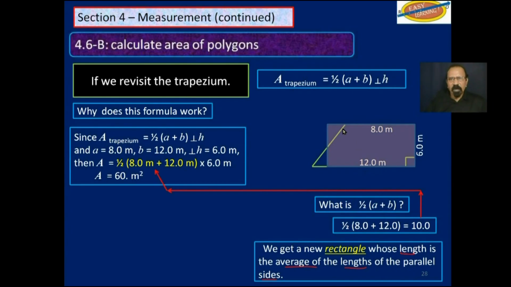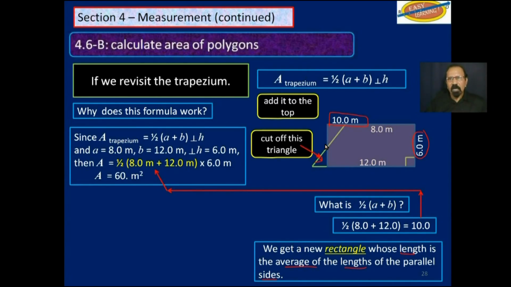So consider this rectangle now. It is 10 meters long and 6 meters wide. So what really happened? We can cut off, think of it as cutting off this triangle here and putting it up here.